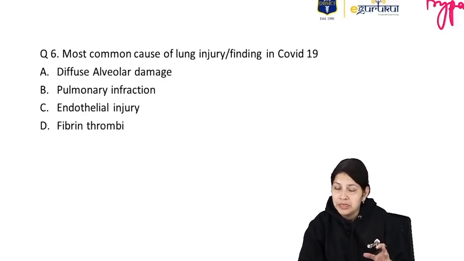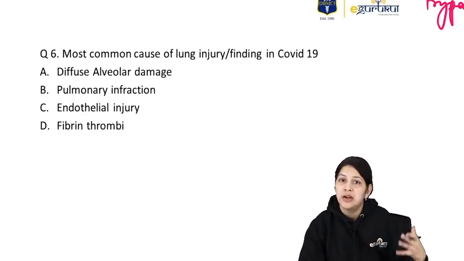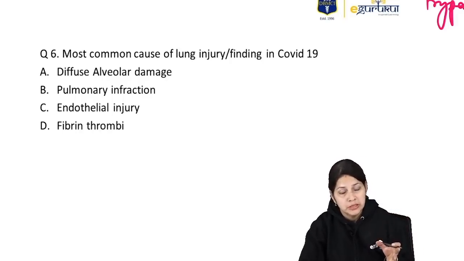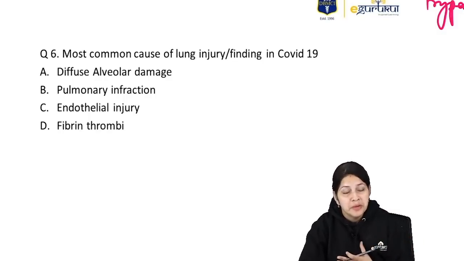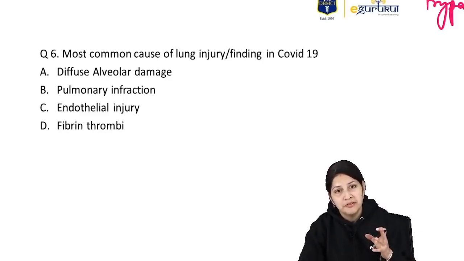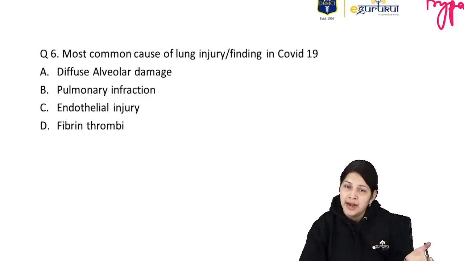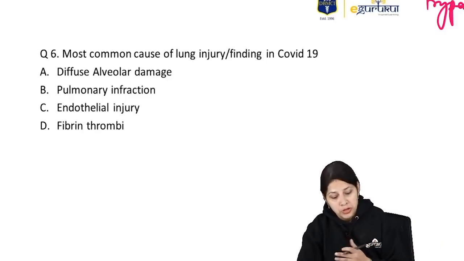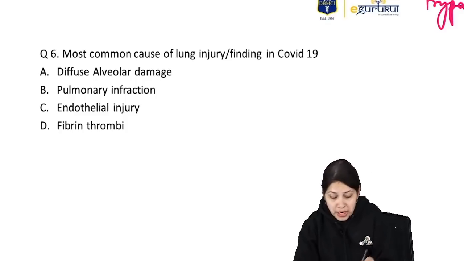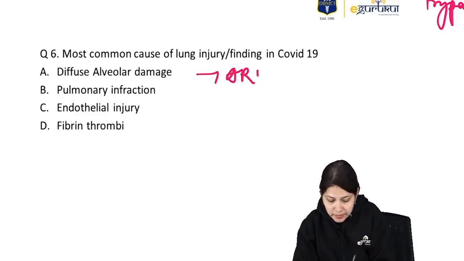Whatever it is, the pathology starts because of endothelial injury, which causes destruction in the alveoli. There is impairment of gas exchange, and finally these alveoli are filled with exudates, and if it progresses, it may lead to lung damage because of diffuse alveolar damage, which may lead to ARDS.